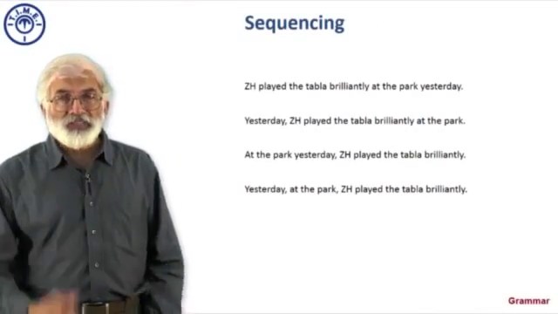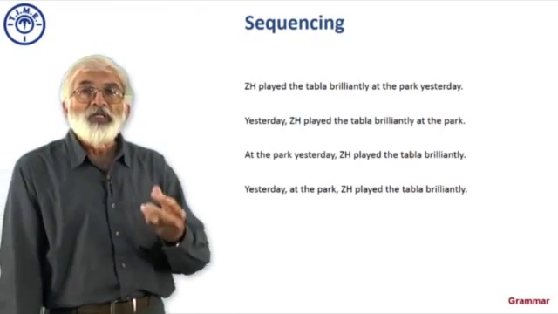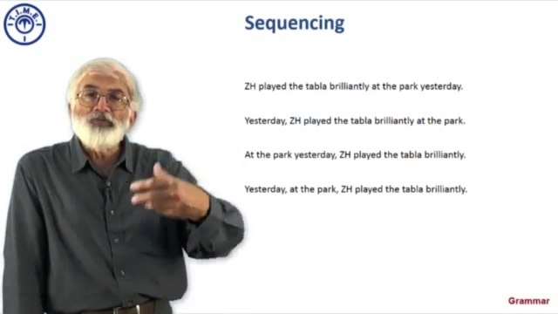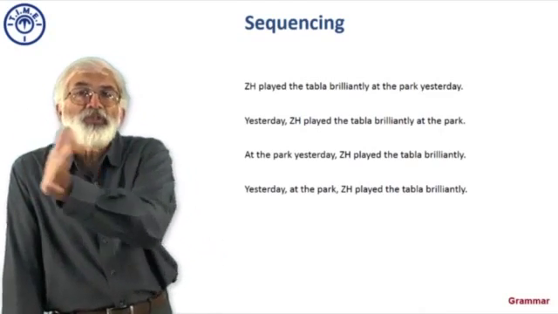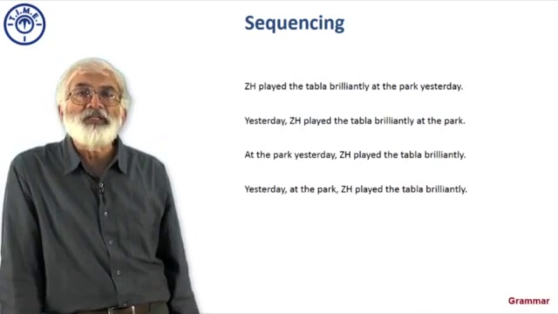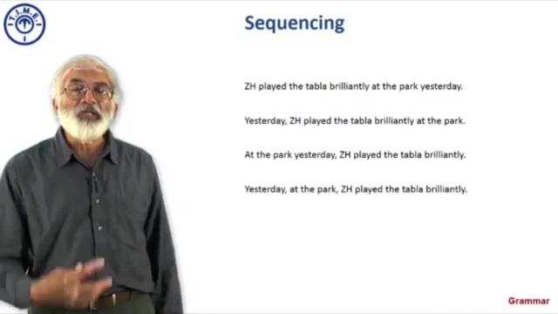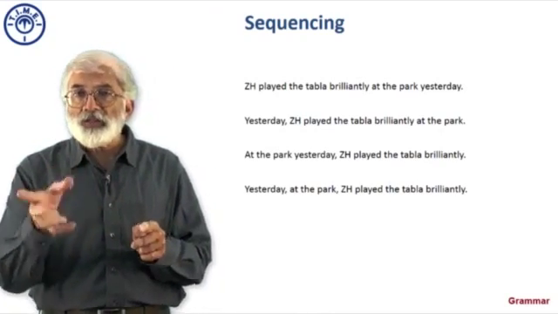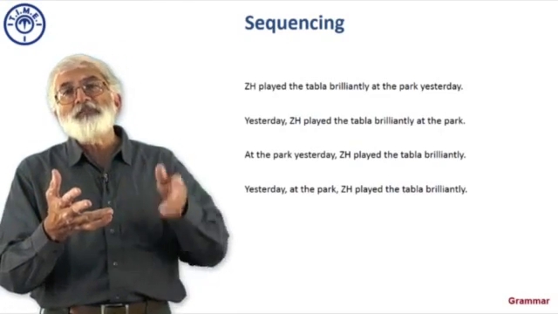Let's move on. This is the sequencing sample that we'd had earlier. But just as we looked at in adjectives, even for adverbs, the properties of the adverb which are primary will be closest to the verb, and those which are, as I said, sequentially less and less related would be further and further away. So if you look at the basic statement there, we are saying Zakir Hussain played the tabla brilliantly at the park yesterday. What are we saying? He played. What is the object of that? The tabla. So we know that the adverbs have to come after the verb and its direct object. So Zakir Hussain played the tabla.